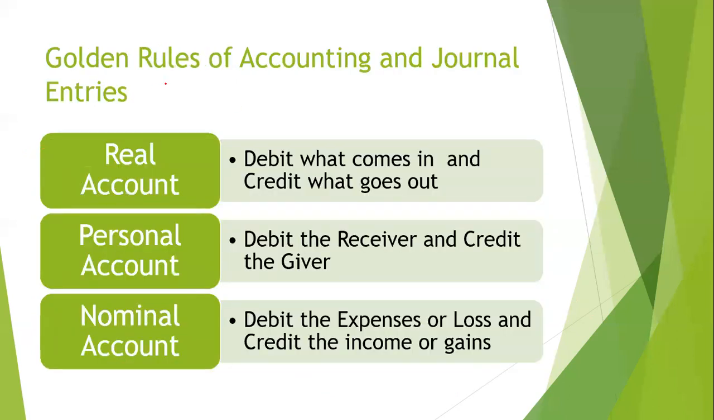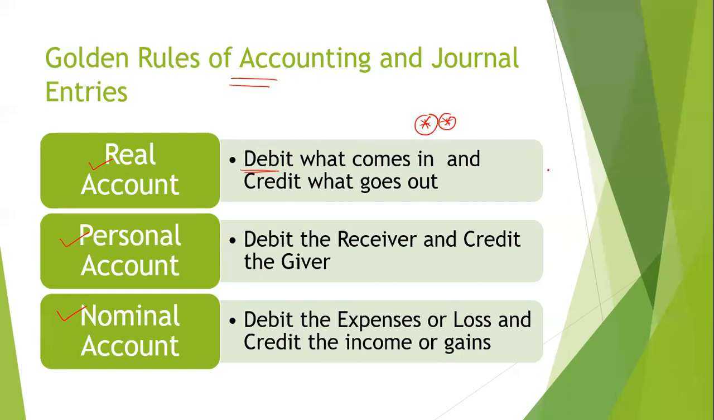There are, friends, three golden rules of accounting: real account, personal account, and nominal account. So what is the easiest one? It is the personal account. The personal account means where there is a giver and a receiver. The nominal account means there are expenses and income, and the real account means the entries of what comes in and what goes out. This is very crucial from the accounting point of view to understand how the accounts are maintained.